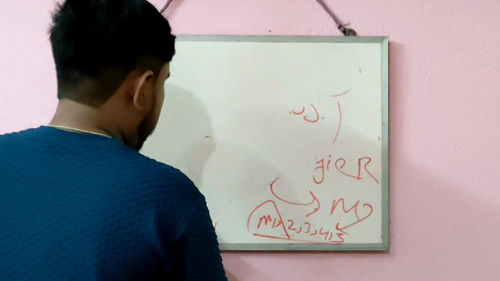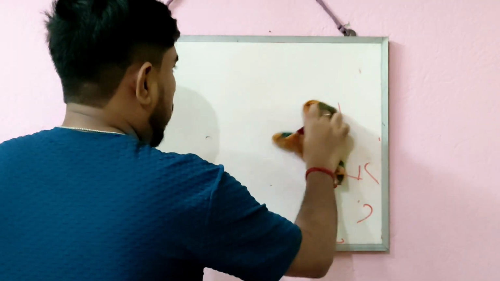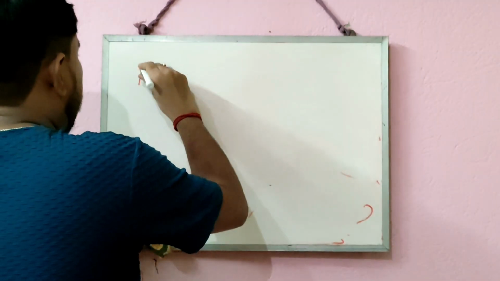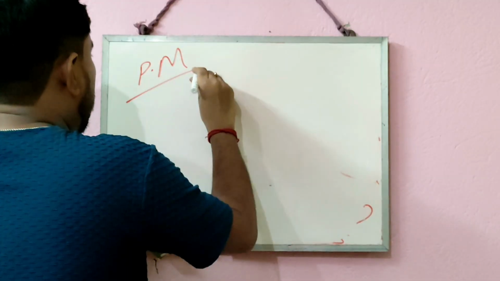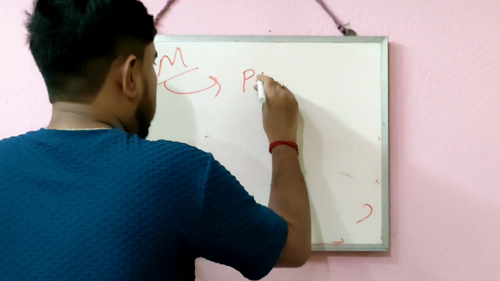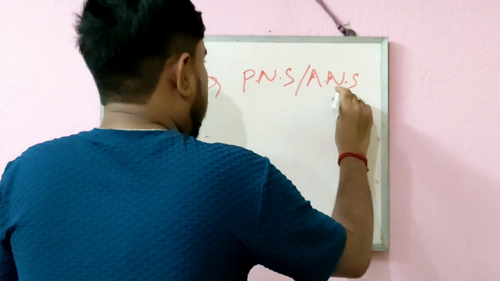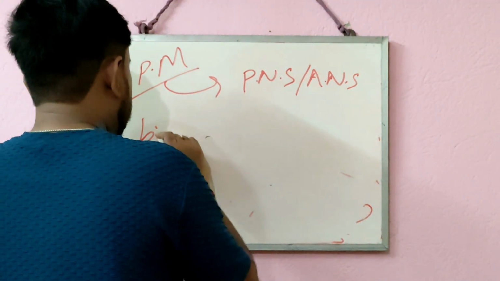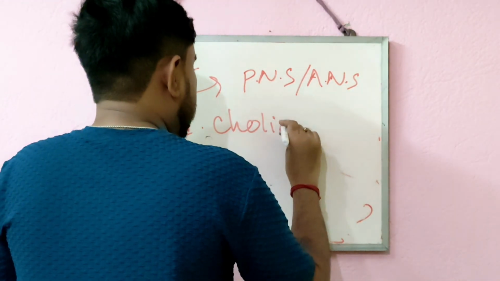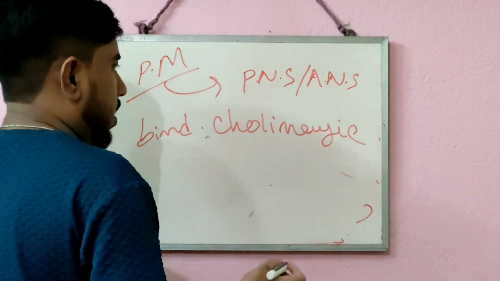By compiling all that knowledge from previous classes and what I told in today's class, you can understand that parasympathomimetic drugs show the same action as the parasympathetic nervous system of the ANS, and they show their action by binding with different cholinergic receptors, which I just discussed: nicotinic and muscarinic.